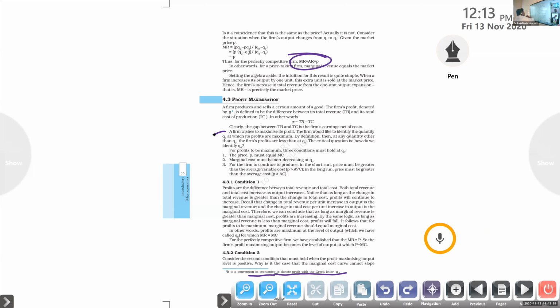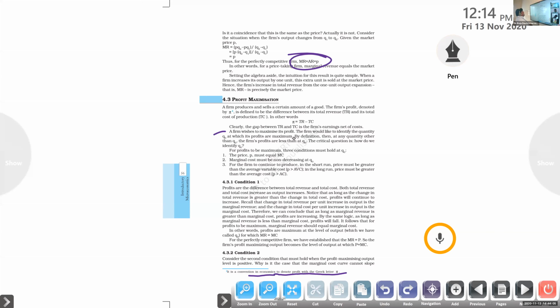If a firm wishes to maximize its profit, the firm would like to identify the quantity Q0 at which its profit is maximum. The firm wants to understand how much quantity to produce to maximize the profit with the limited or available resources. That's the question here.